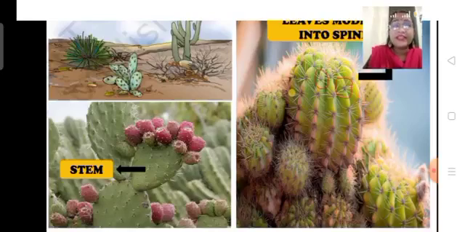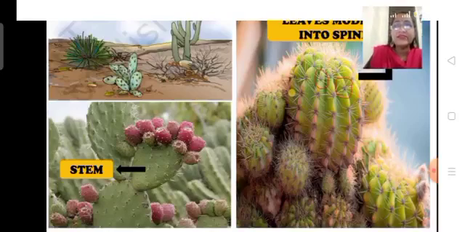So, children, in this case, if the leaves are not there, that means the stomata are also not there. Here, the leaves are present in the form of spines. And see, children, as we know that in transpiration, water loss is through leaves. Now, as the leaves are modified in the form of spines, there is less water loss because of leaves.